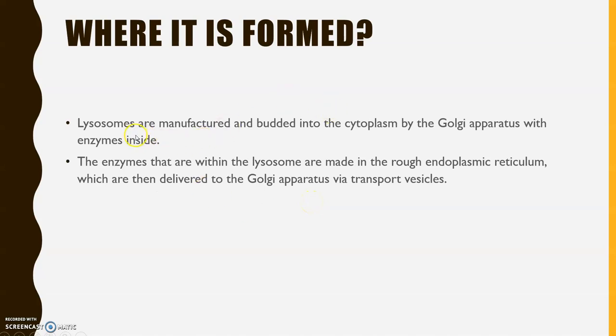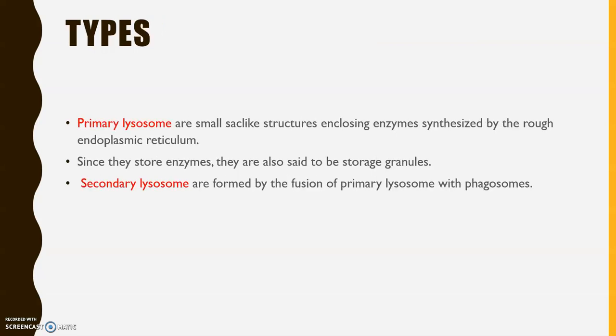And where it is formed, lysosomes are budded off into the cytoplasm by the Golgi apparatus. We have seen the details in the Golgi apparatus session. The enzymes within the lysosome are made in the endoplasmic reticulum, specifically rough endoplasmic reticulum, which are then delivered to the Golgi apparatus via transport vesicles. Inside the Golgi apparatus they undergo all the modifications, and when the enzymes are fully matured they bud off from the trans face of the Golgi apparatus as vesicles with the acid hydrolases within the vesicles.